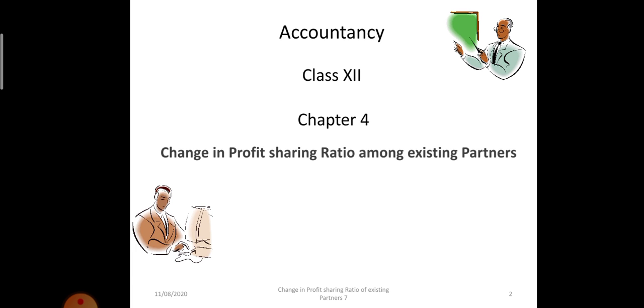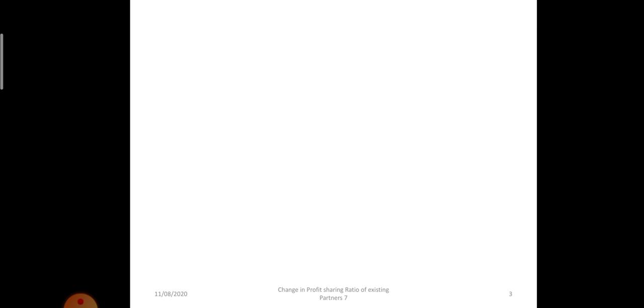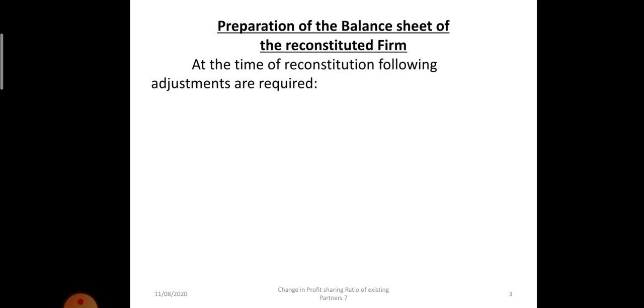Accountancy class 12th, chapter 4. The name of the chapter is change in profit sharing ratio among existing partners, and the topic today which we are going to discuss is the preparation of the balance sheet of the reconstituted firm. At the time of reconstitution, several adjustments are done and their effect will be shown in the balance sheet. So after all the adjustments, we will prepare the revised balance sheet of the reconstituted firm.